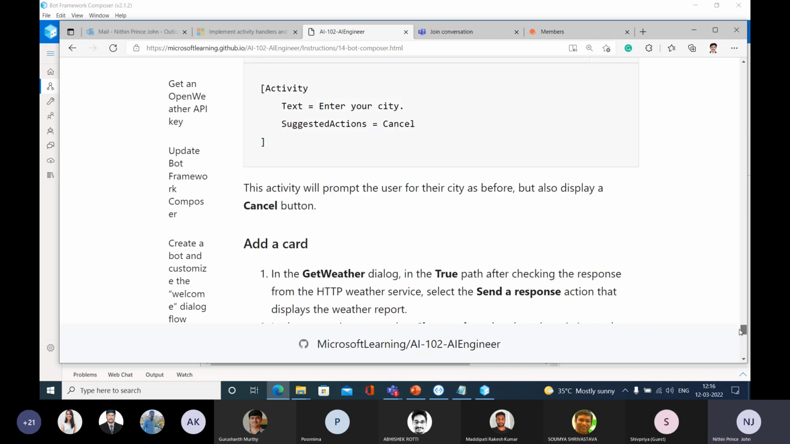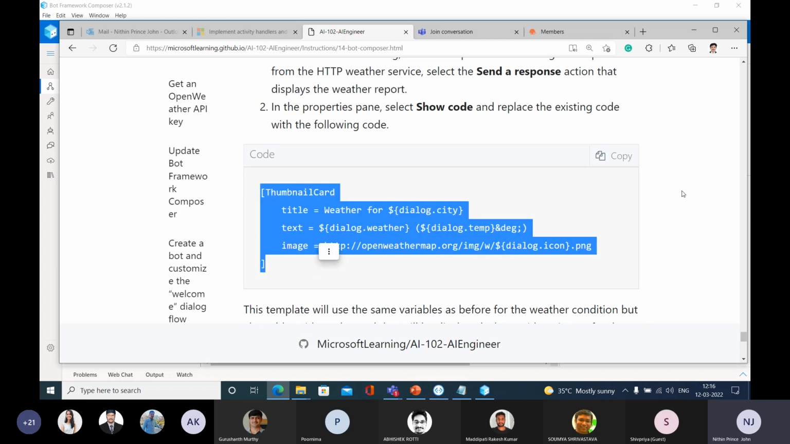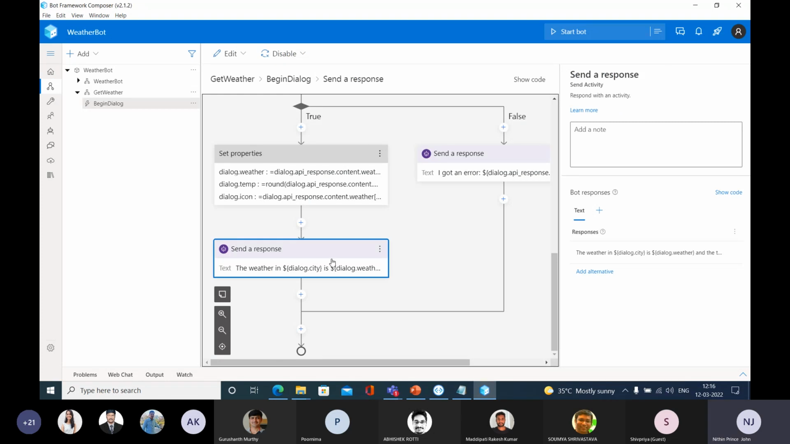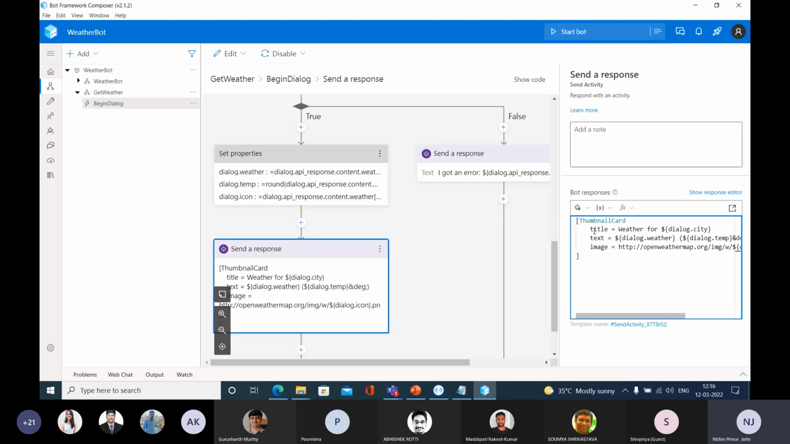So instead of directly displaying that message, I'm going to display a thumbnail card. Let me copy the code of this card and select this send a response. Same thing, go and select this show code, click this one. You can remove this code here and paste the new one. Thumbnail card, title, whether you copied that thing, right?